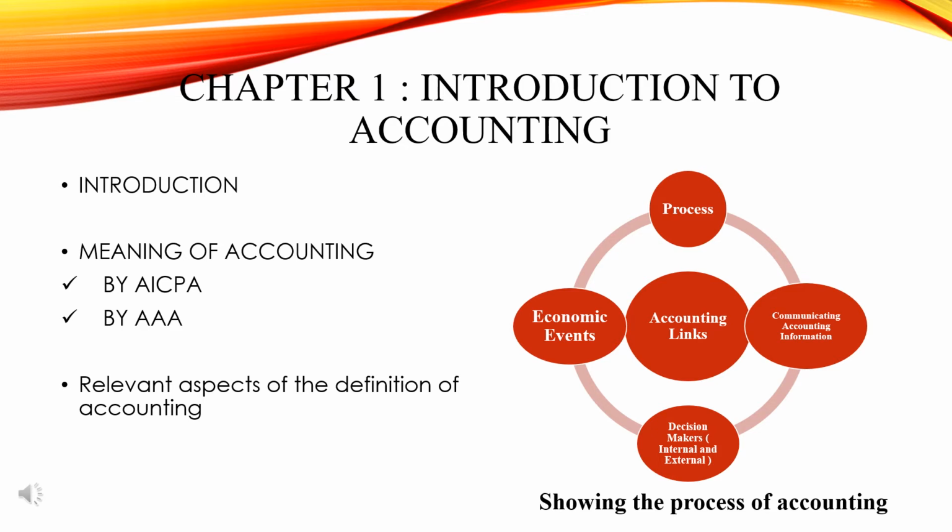In a quick recall, students, mark this as important: in 1941, AICPA's definition; in 1966, the AAA's definition; and in 1970, AICPA's Accounting Principles Board. So what is accounting all about?